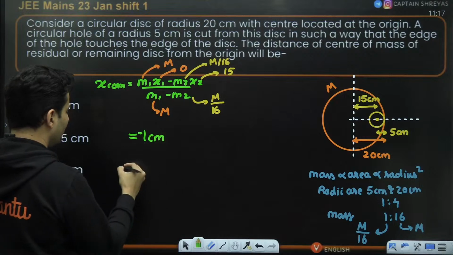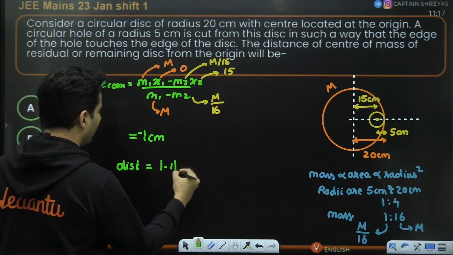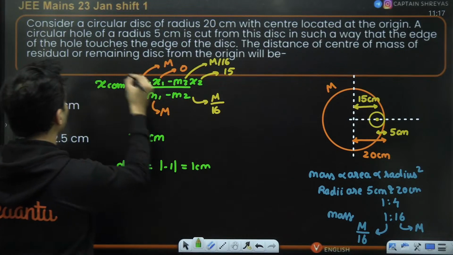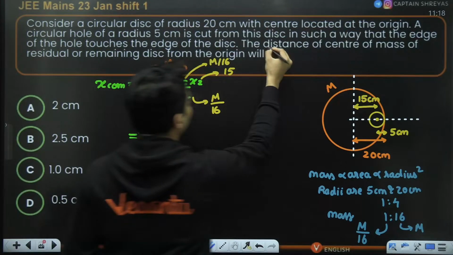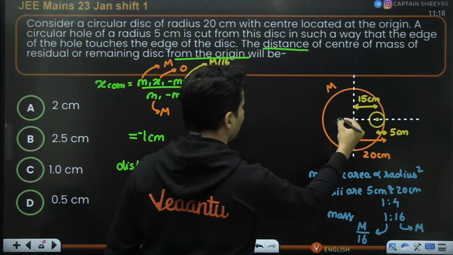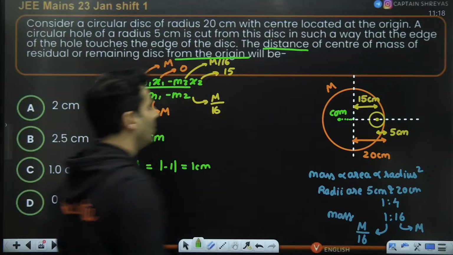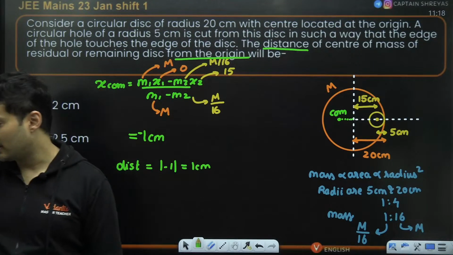Technically, it will come -1. So the distance will be basically mod of -1, which is 1 centimeter, because they have asked the distance from the origin. So this is the center of mass's distance from the origin. It will be somewhere there.